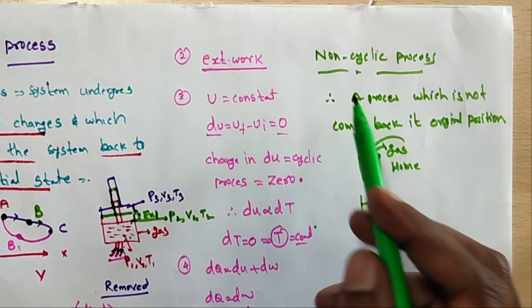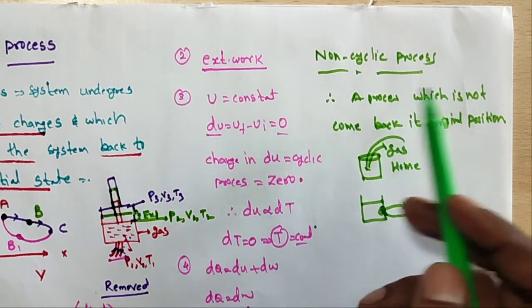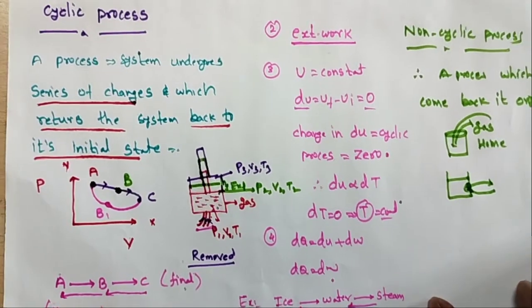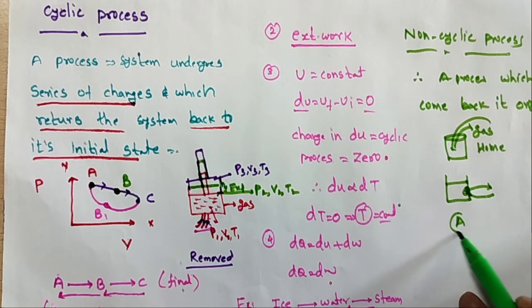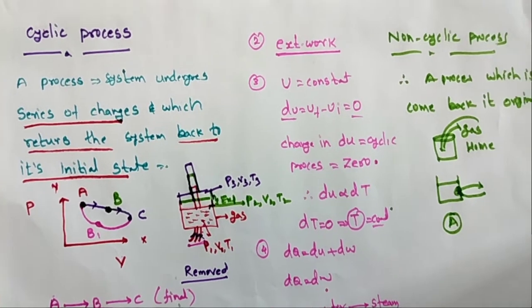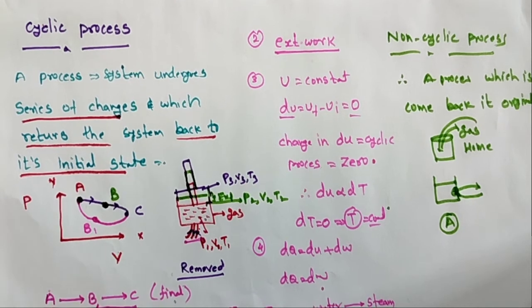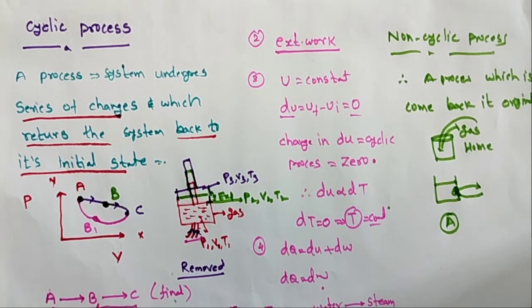So this is all our non-cyclic process. In the non-cyclic process, it does not come back, A to B, B to C, C to A. It does not come back to the initial position A. So that process is called a non-cyclic process. Generally, the free expansion of gases.